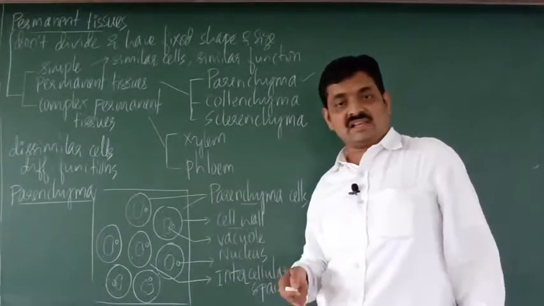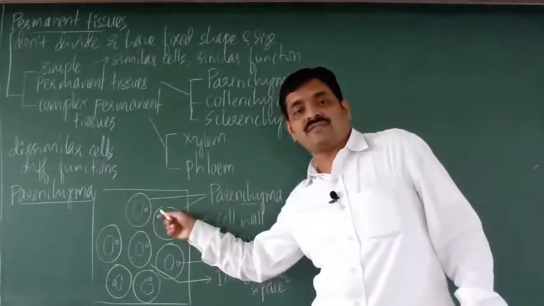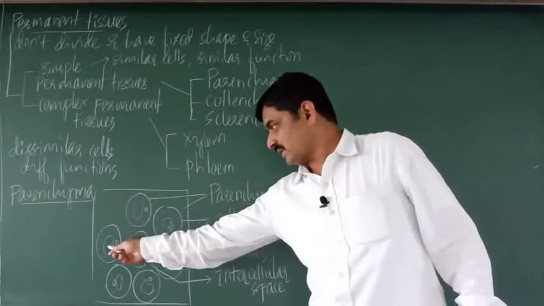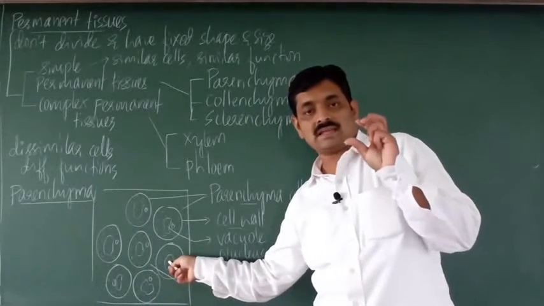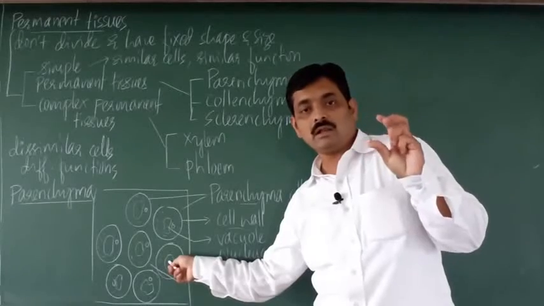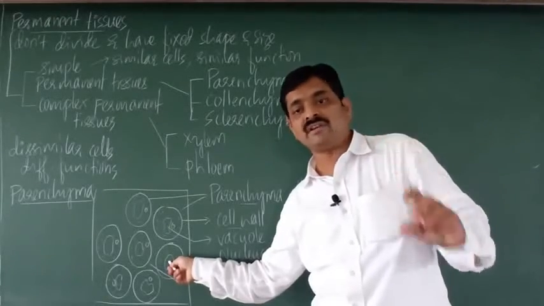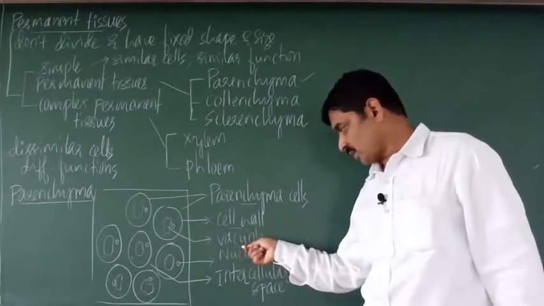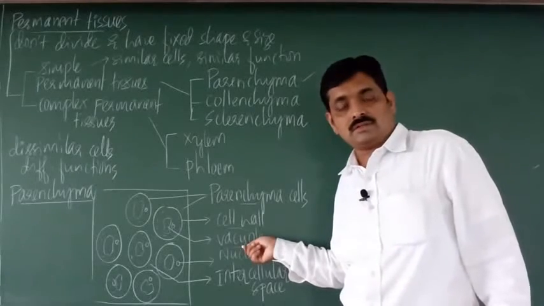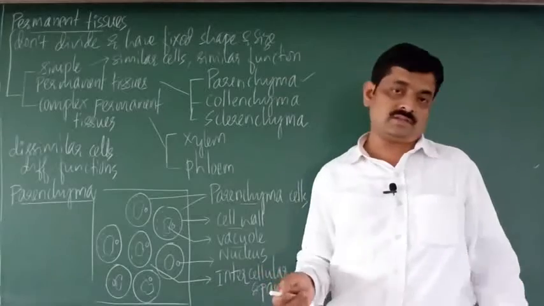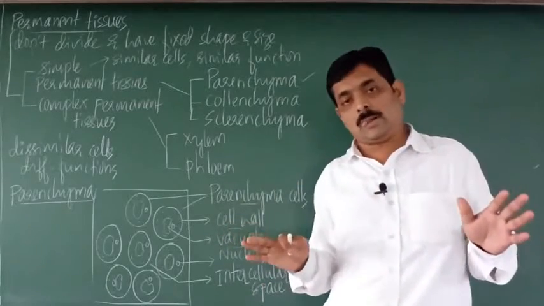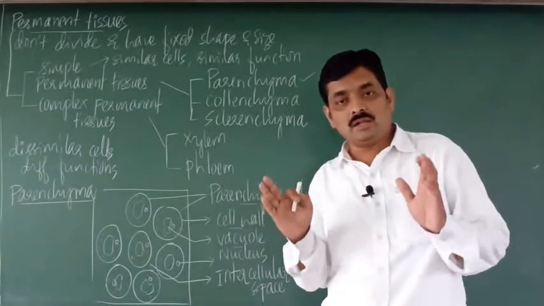Then inside the cell, in the center of the cell, you can see a small cavity or a bubble-like structure which is called the vacuole, right? So you find a vacuole in the center of the cell. All plant cells have a central vacuole.